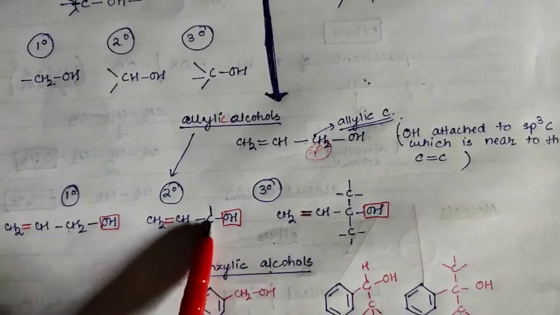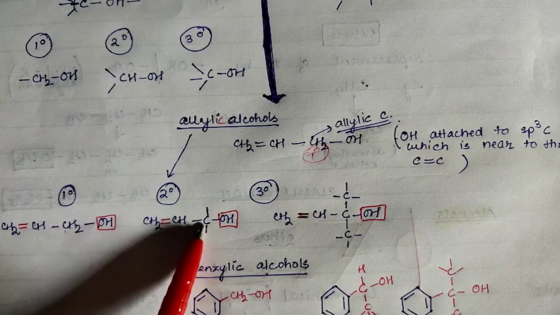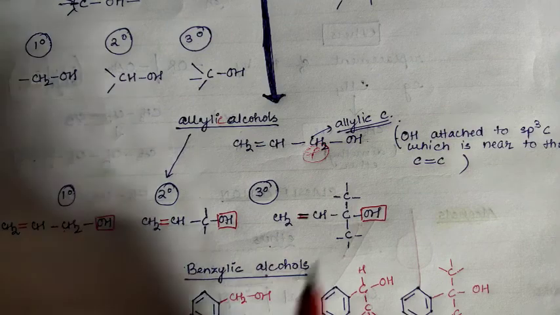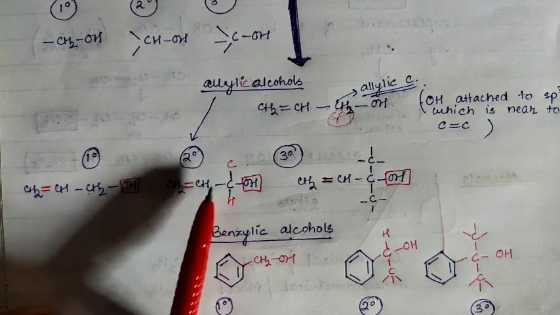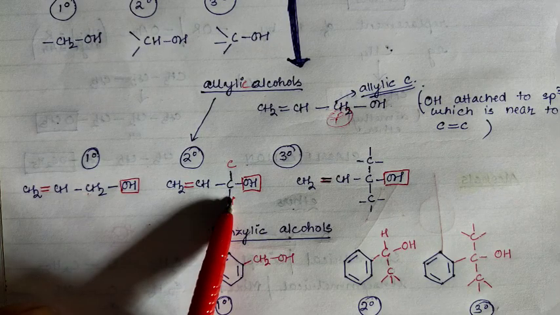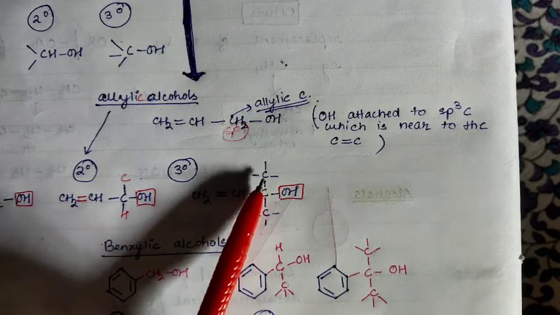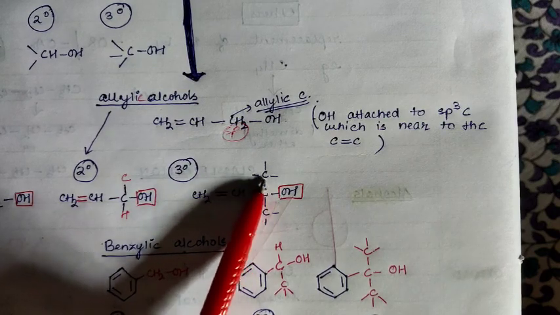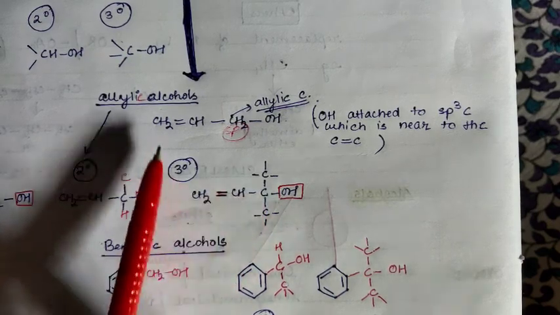Next you see this carbon is the allylic carbon. It is sp3 hybridized, all single bonds are there. Next it is attached with a carbon that is linked with a double bond. Next you can see this one is hydrogen and this one is carbon. So this carbon is attached with 2 carbons ultimately. So this is the secondary allylic alcohol, clear. This is the tertiary, because this carbon is attached with 1, 2 and 3 carbons, and around it sp3 is already there, and also it is near to the double bond. So this is the tertiary allylic alcohol.